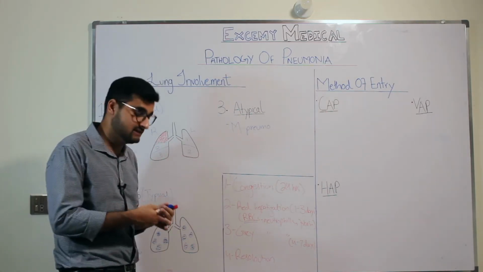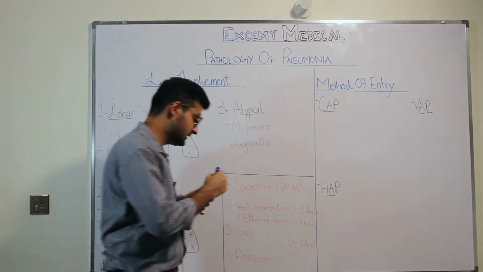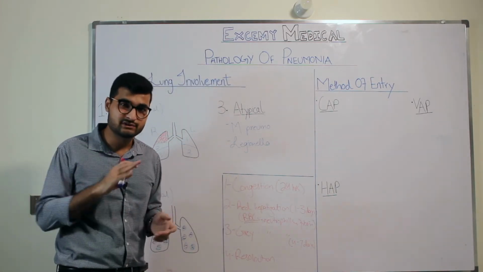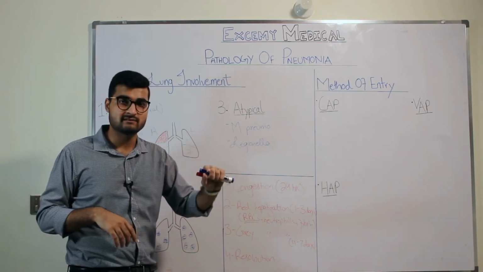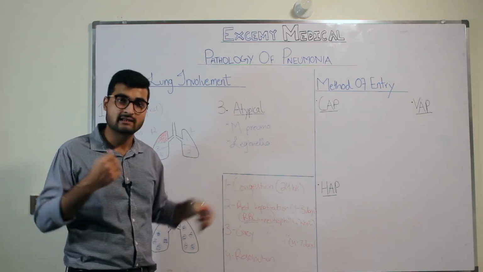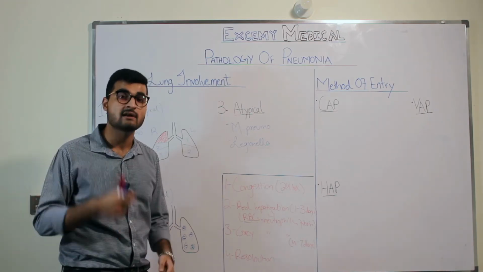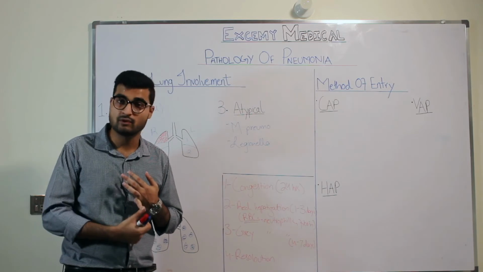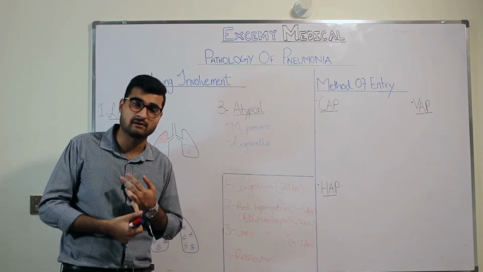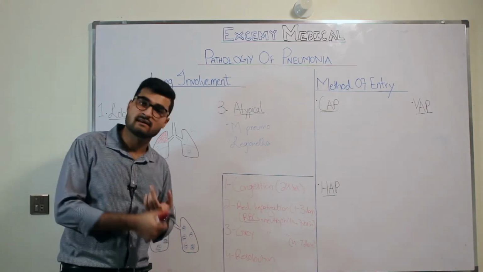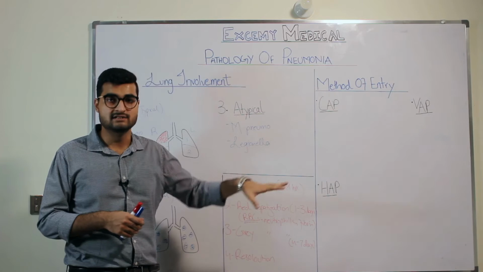Now, apart from Mycoplasma pneumoniae, the second organism that you have is Legionella. Legionella is an organism that usually is present in water tubing, such as ventilators, air conditioners, or anything that has water tubing and humidity. Legionella can easily grow in that. Apart from that, Legionella has a tendency to affect certain patients. What kind of patients? Patients who are immunocompromised, or old people, those who have had a heart transplant or kidney transplant, and patients with comorbidities such as hypertension, heart disease, and kidney disease. All of these patients are prone to getting pneumonia from Legionella pneumophila.